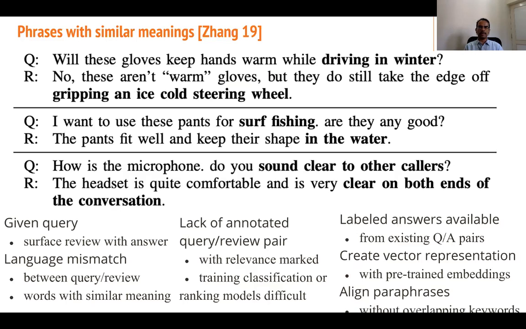So given query, surface review with answers. Language mismatch between query and review, words with similar meaning. Lack of annotated query review pair with relevance marked. Training classification or ranking models becomes difficult. Labeled answers available from existing QA pairs, create vector representation with pre-trained embeddings, align paraphrases without overlapping keywords.